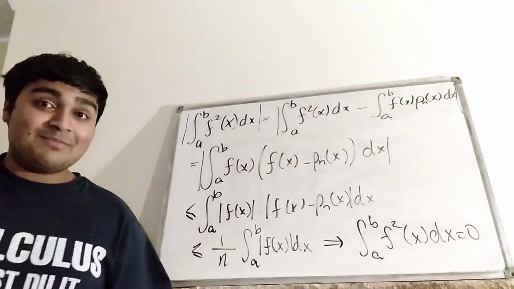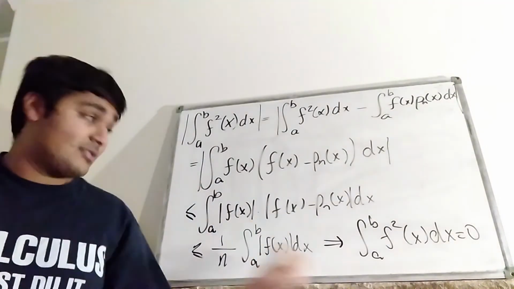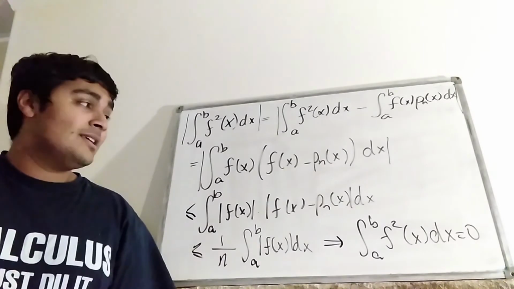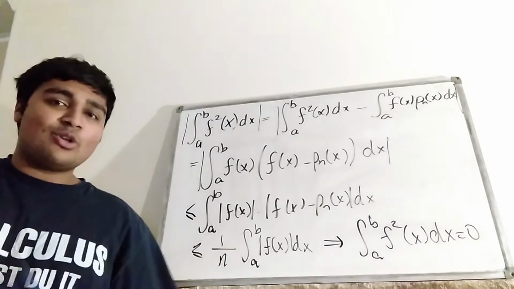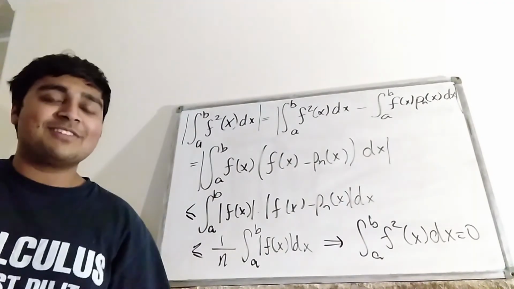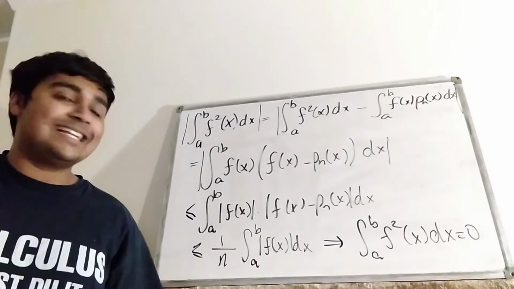And now that must mean that f is identically 0 because f is continuous, so in particular f squared is continuous, and also f squared is non-negative. If the integral of a non-negative continuous function is 0, then it follows that the function itself must identically be 0.